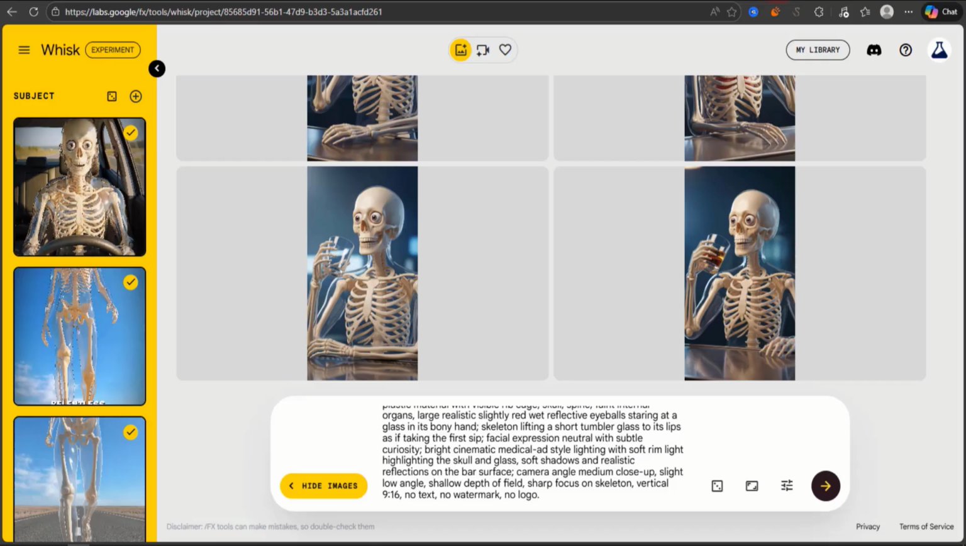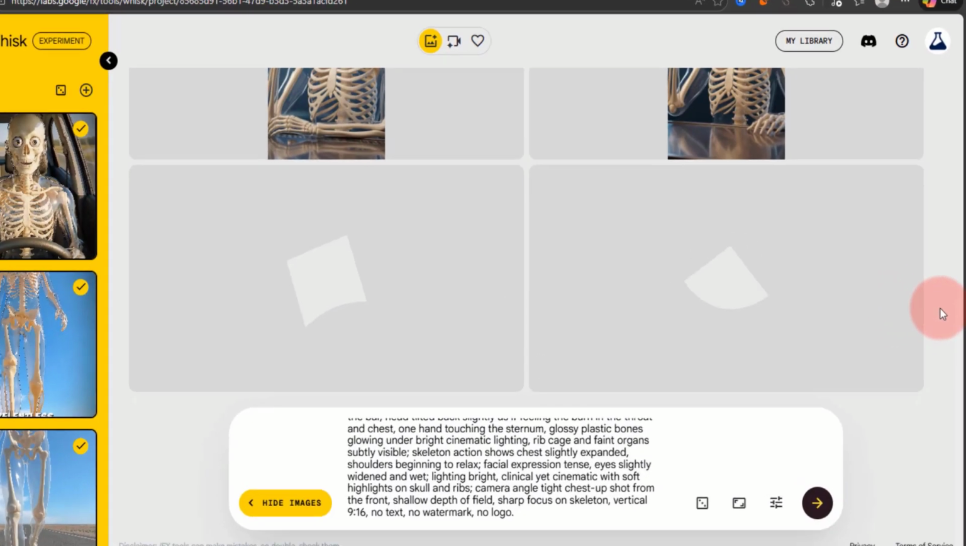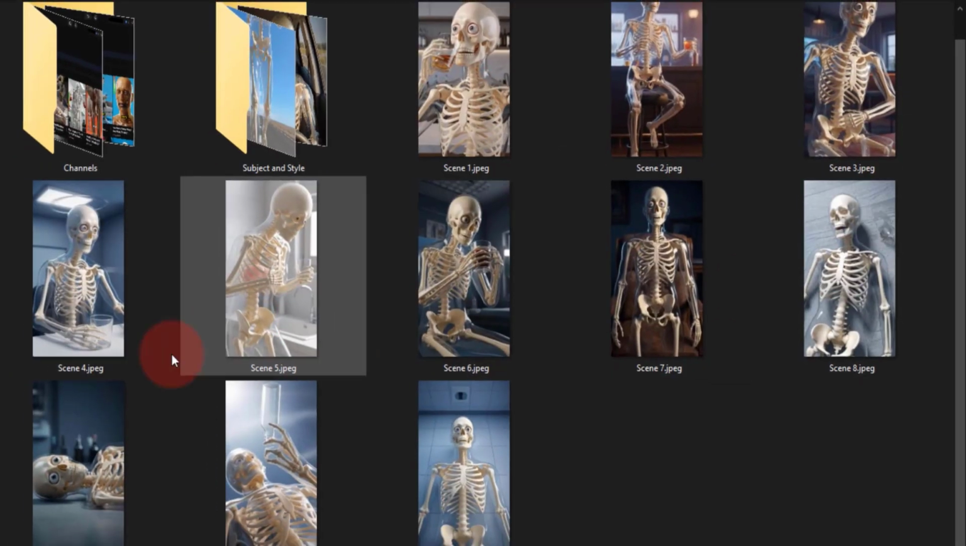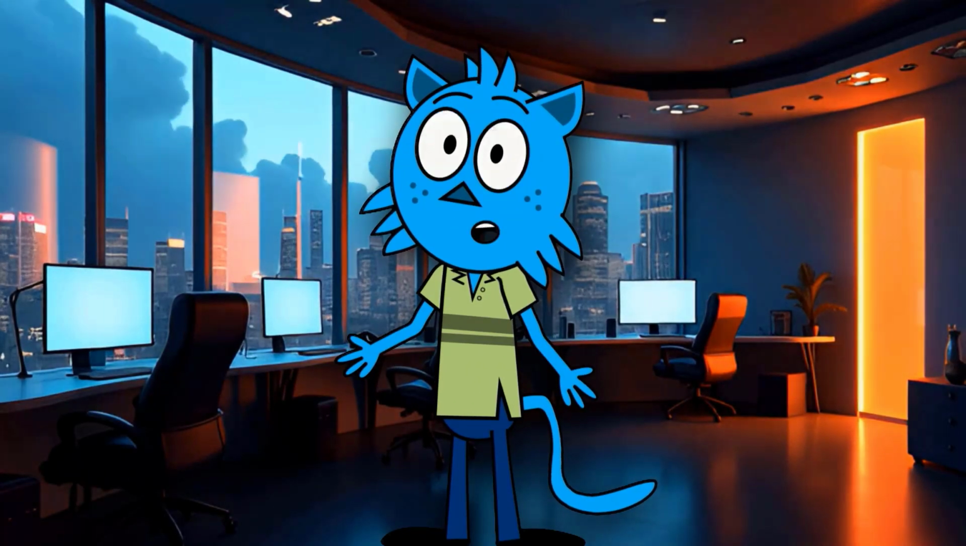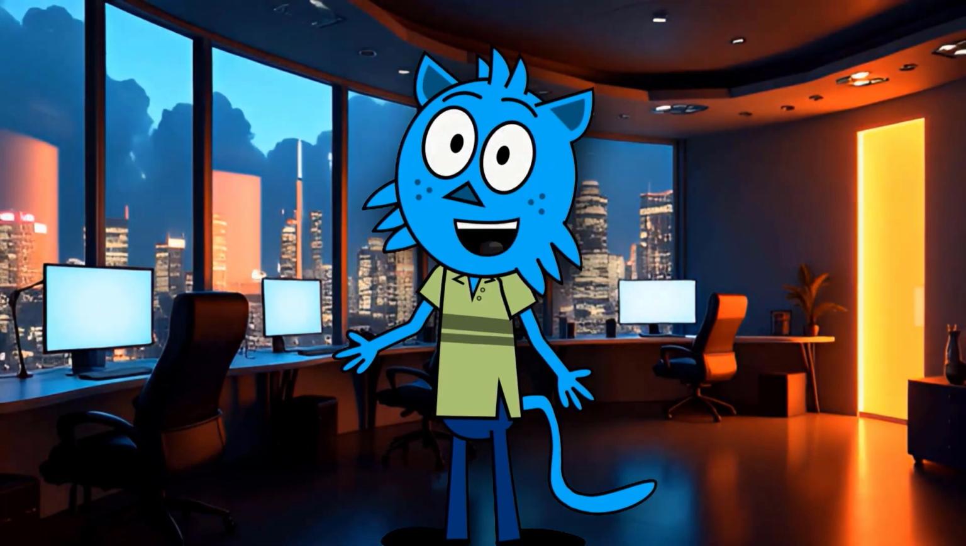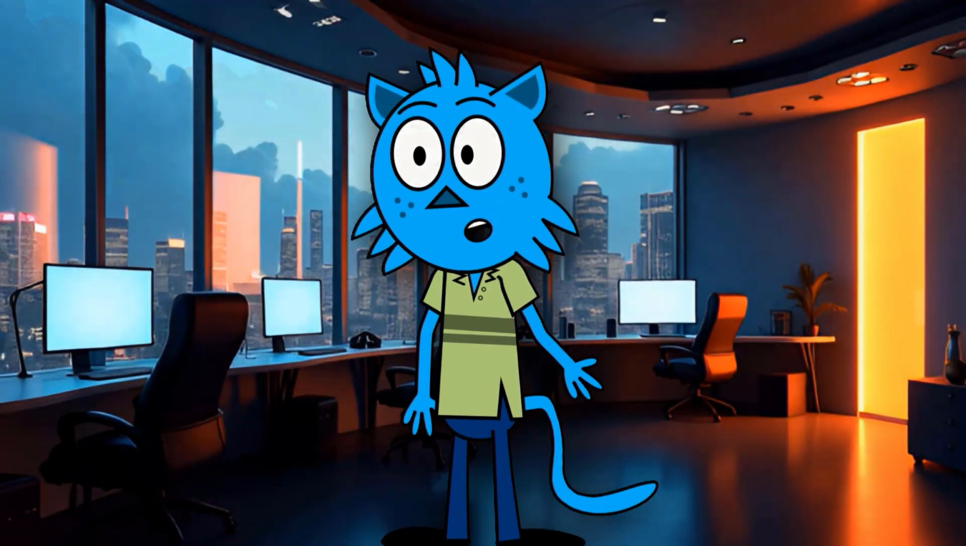Now copy the prompt for scene 2, paste it again, and hit Generate. Repeat the same process and create all the images and save them in sequence. Now it's time to generate videos using each image. To create videos from images, we need a video prompt for each image.